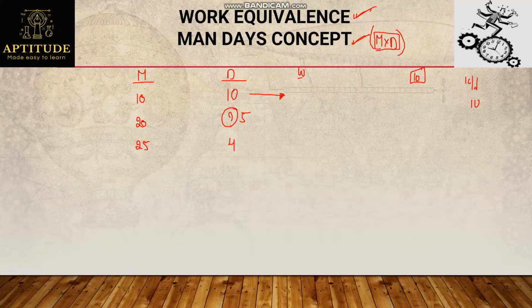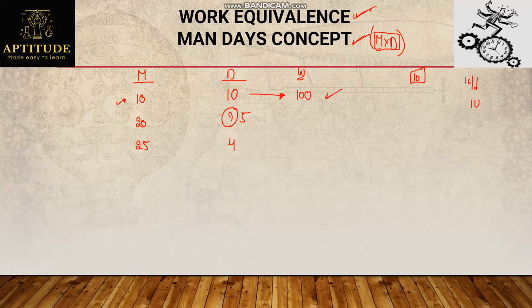Observe here, this group of persons is performing the same work. Here also they are performing the same work. With 25 persons also they are performing the same work. But the number of days is differing. Of course, they are performing the same work, right? Consider the first case. What is the man days value? 10 persons performing a work in 10 days. So man days will be 10 into 10, 100.